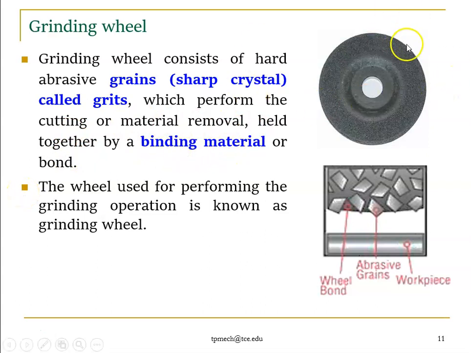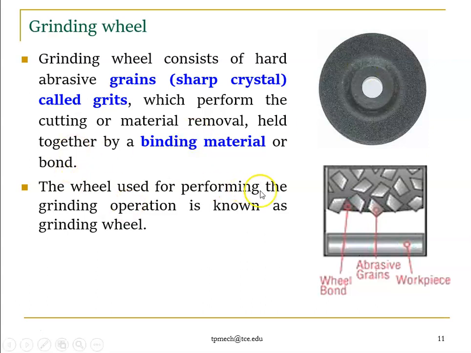So the grinding wheel has two main ingredients. One is grits. Grits are also called grains or soft crystal or abrasive particles, abrasive grains. So we have a variety of names. So one is grit, the second one is a bonding material, right. So these are the two main ingredients of a grinding wheel.